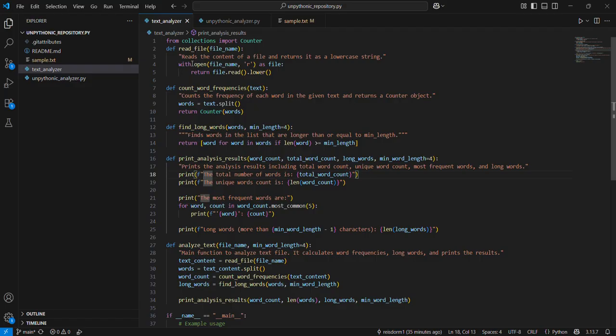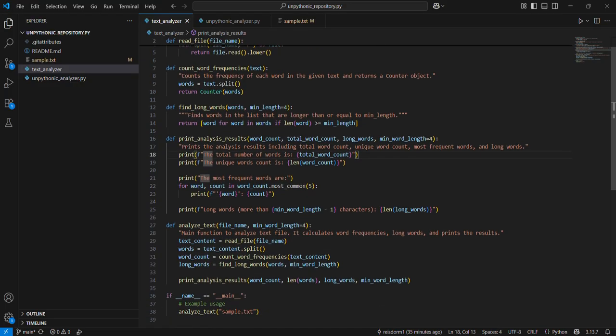I also improved the counting of long words, from looping over each word element in the list to using a list comprehension, just to simplify the logic a little bit and make it more in line with the Zen of Python. Simplified, reducing the need for an explicit loop and improving readability. Then I also improved the output formatting using these f-strings, and really just cleaned it up a bit.